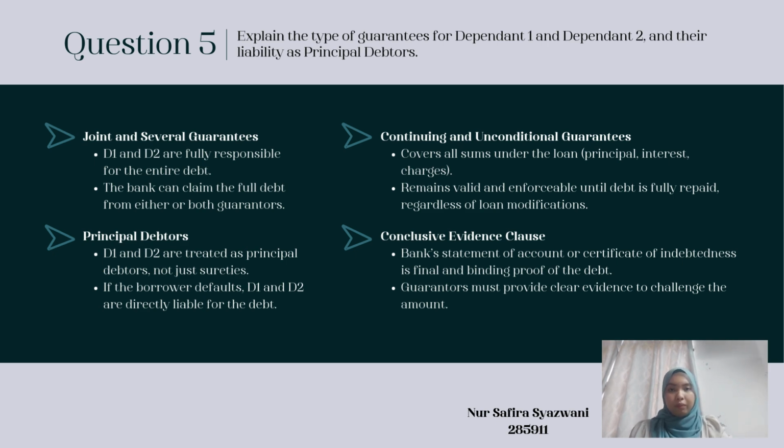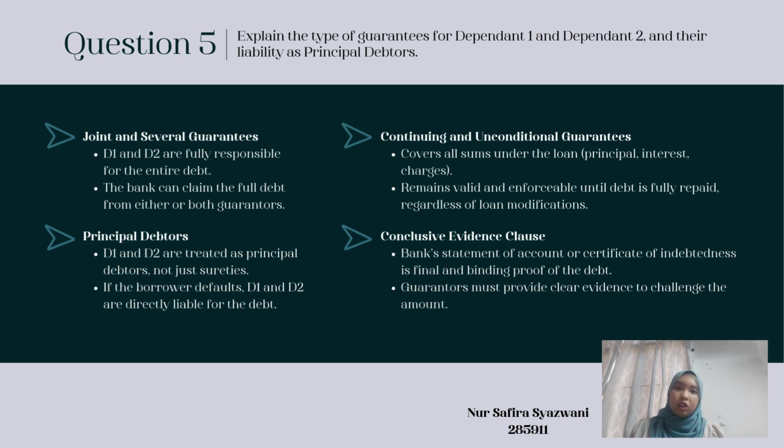And finally, the guarantees include a conclusive evidence clause. This strengthens the bank's position by specifying that any statement of account or certificate of indebtedness by the bank serves as final and binding proof of the debt amount. In practical terms, this means that defendant 1 and defendant 2 cannot easily dispute the debt amount.